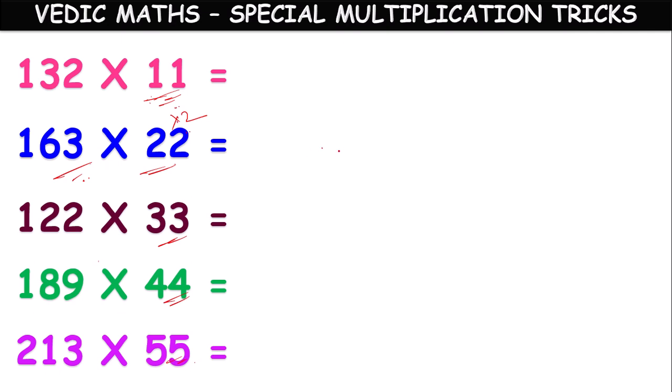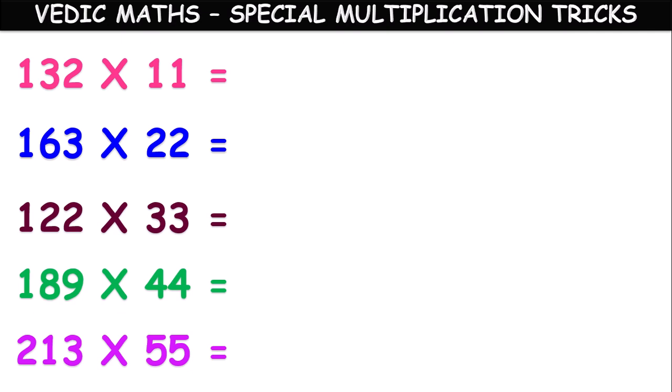So all the values to be multiplied with 2. So you will get answer for multiplication with 22. While multiplying with 33, you have to multiply with 3 also. While multiplying with 44, you have to make use of 4. While multiplying with 55, you have to make use of 5. So like that, with all multiples of 11 in an easy manner, you can multiply any bigger number.